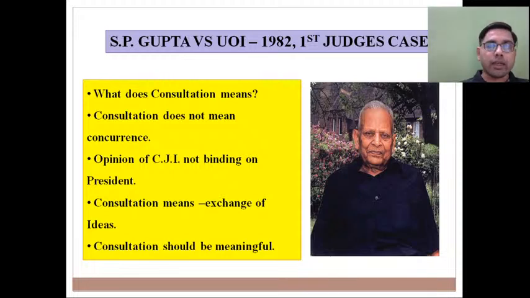कहना है कि when the President is appointing other judges of Supreme Court and when he is having consultation with CJI, what is the nature of consultation? What does consultation mean when the President consults CJI while appointing Mr. X and Mr. Y as a judge of Supreme Court? So ऐसा तो नहीं कि President जैसे एक phone call कर रहे हैं CJI को और बोल रहे हैं कि मैं मिस्टर एक्स और मिस्टर वाई को सुप्रीम कोर्ट का अगला जज बनाने वाला हूं, आपका क्या कहना है? So what does consultation mean?